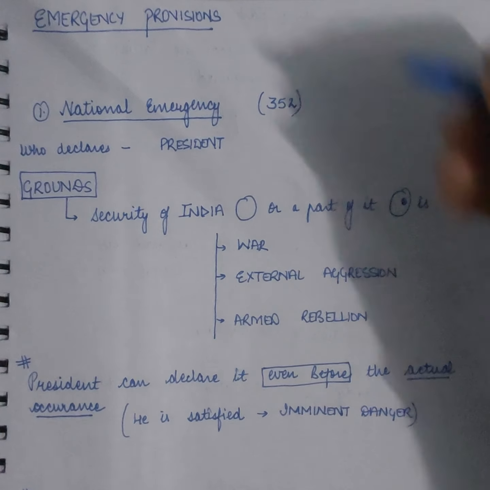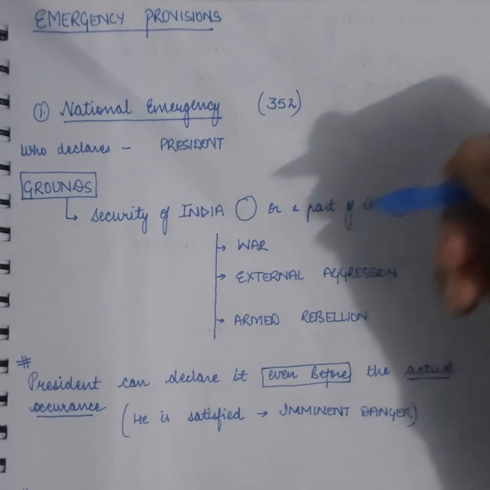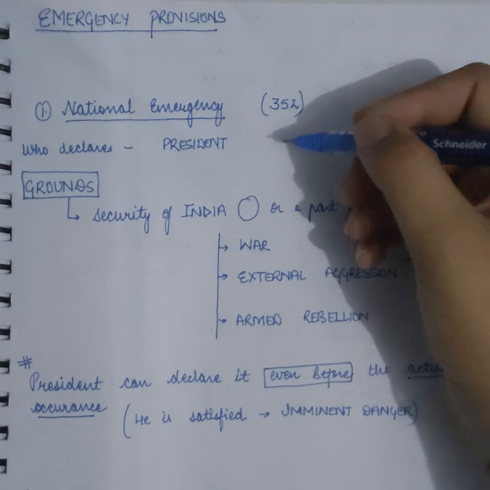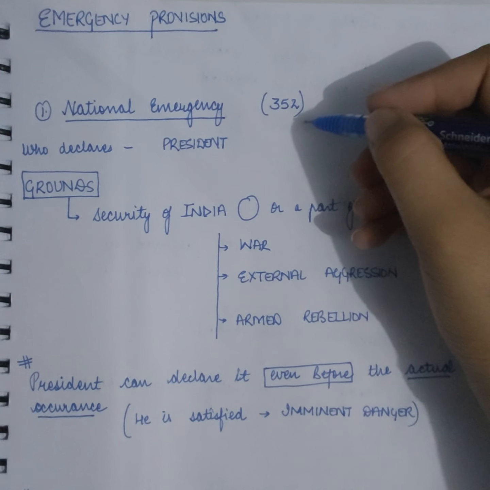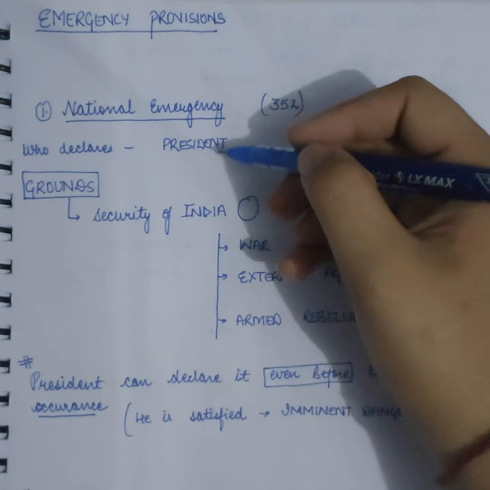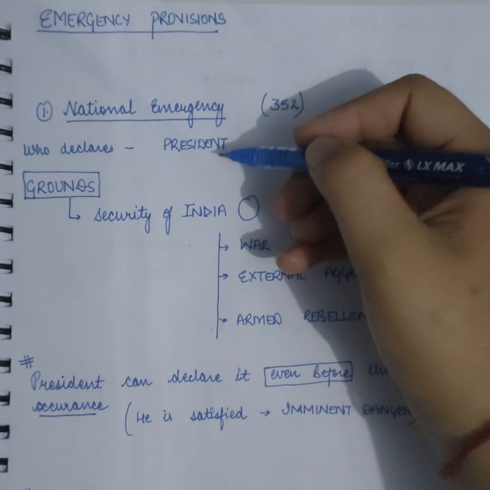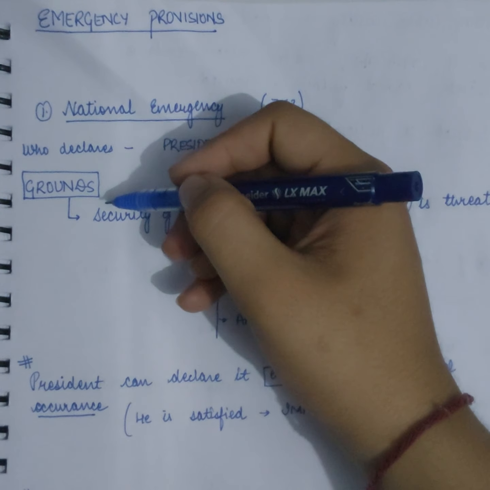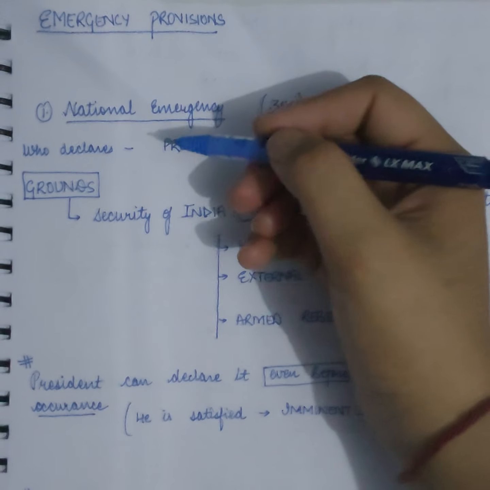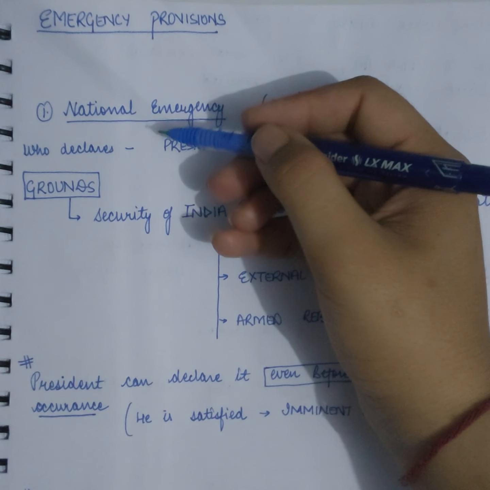Hello everyone, let's start with the emergency provisions. So, first is a national emergency under Article 352. Who declares it? It is the president only in the country who can declare the national emergency and none other. What are the grounds or bases on which the president can declare the national emergency?